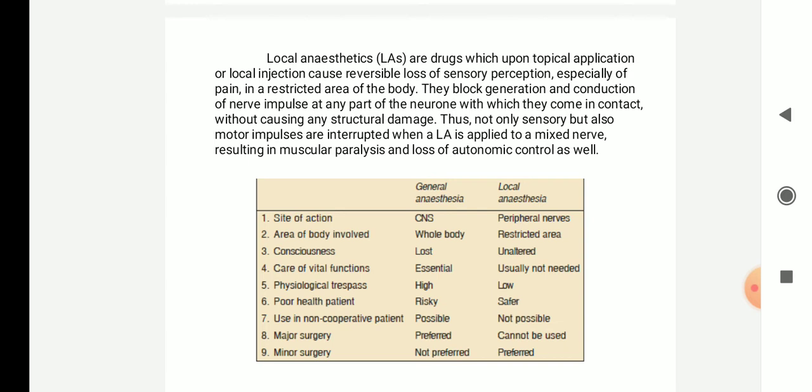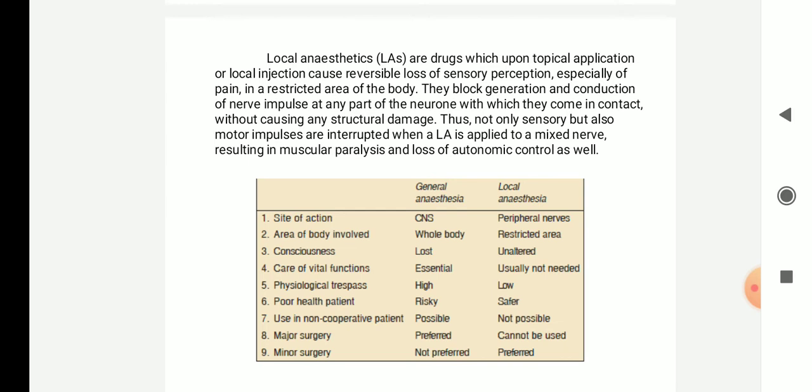It will cause reversible loss of sensory perception. So the loss of sensory impulses is reversible, especially pain, in a restricted area of your body. They block the generation and conduction of nerve impulses at any part of the neuron with which they come in contact, without causing any structural damage. So they won't cause any structural damage to the neurons surrounding that area.